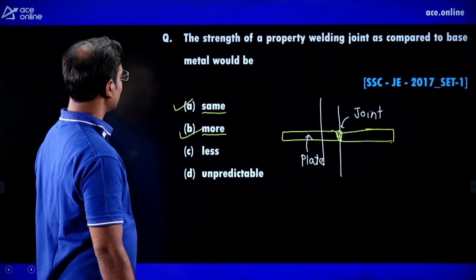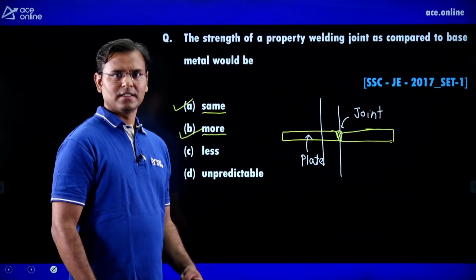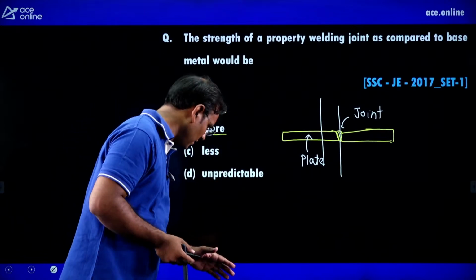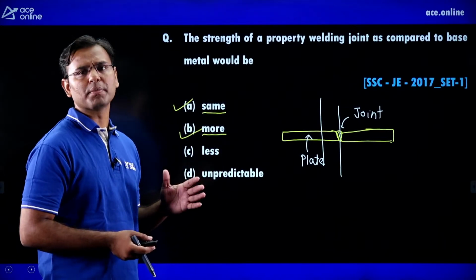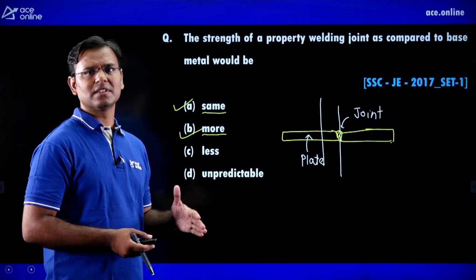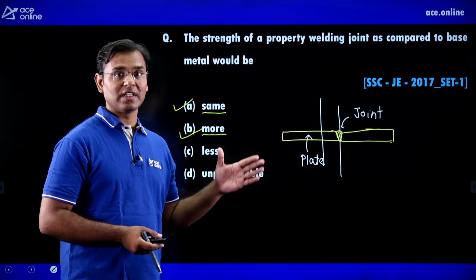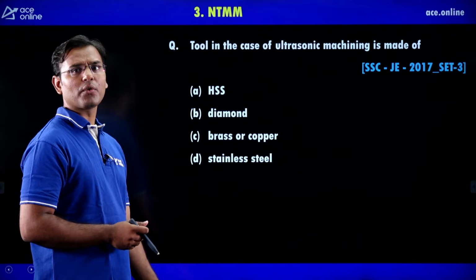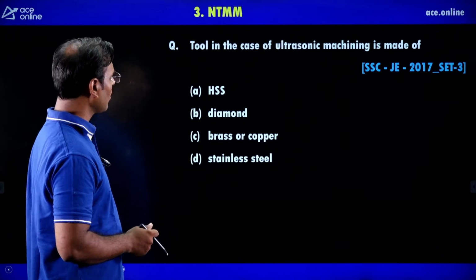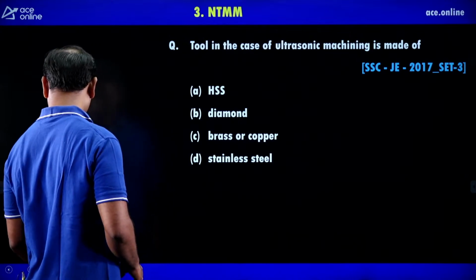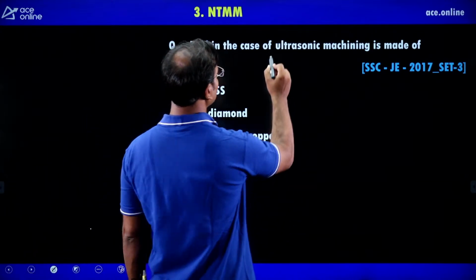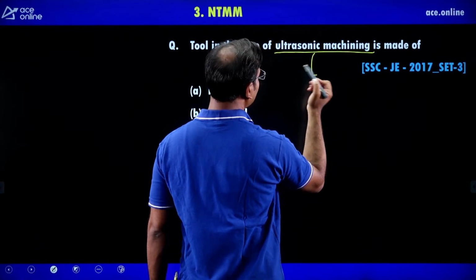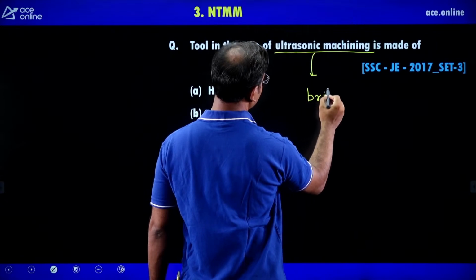Okay. Yes, now the welding questions we completed, the welding concept we completed, and there are two important topics. Casting and welding are very important topics. Both topics are very important. A number of questions were asked in previous year SSC exams as well as other exams. Now see the next topic, NTM, that is non-traditional machining methods. Now guys, in non-traditional machining methods, you can see one of the machines is ultrasonic machining. In ultrasonic machining, we are making holes in brittle workpieces.